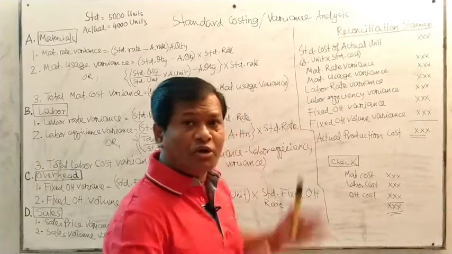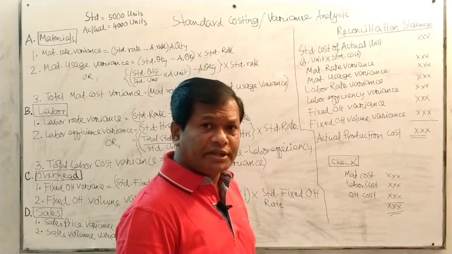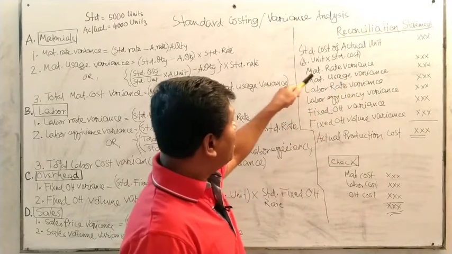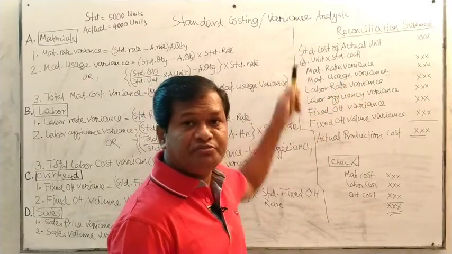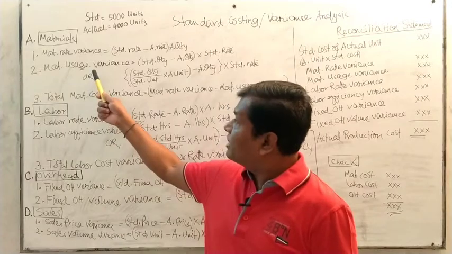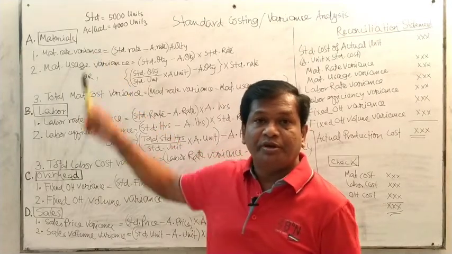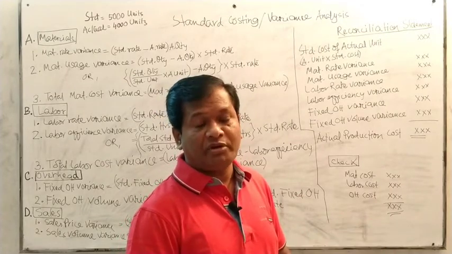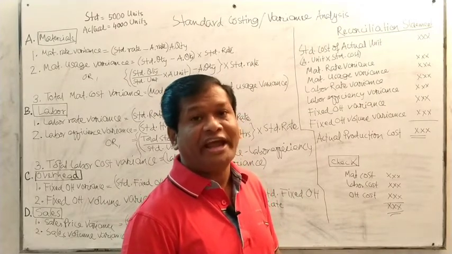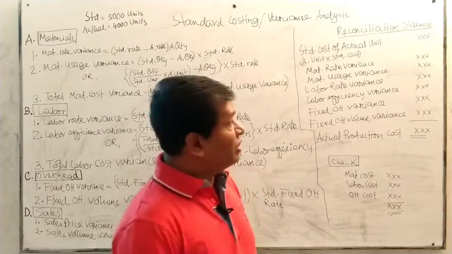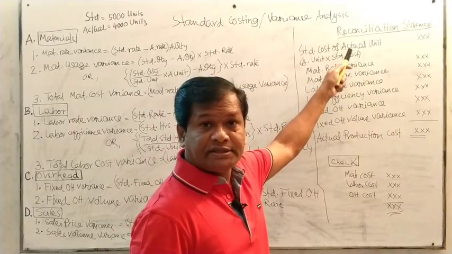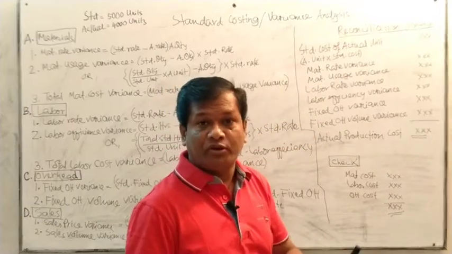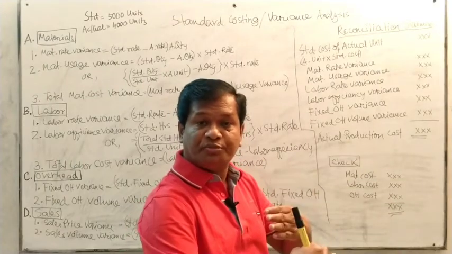Now the variances you have already calculated need to be adjusted with this standard cost. Maybe this is the material rate variance, previously calculated over here. This figure may be a favorable variance, or an unfavorable or adverse variance. Whenever you are going to reconcile this, if the material rate variance is favorable, then the reverse calculation is to be done.